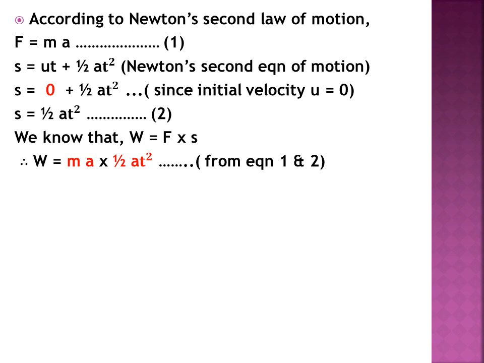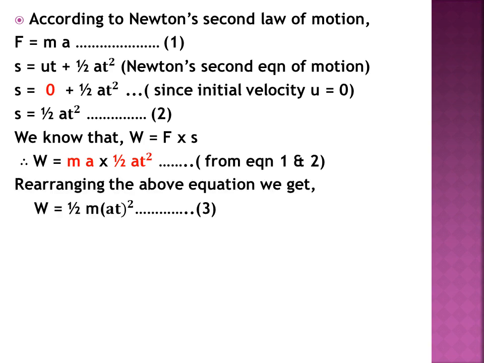So we can write our W as m a multiplied by half a t square. By rearranging, we can write W as half m a multiplied by a square t square. So we can write (at) the whole square. This becomes our equation 3.